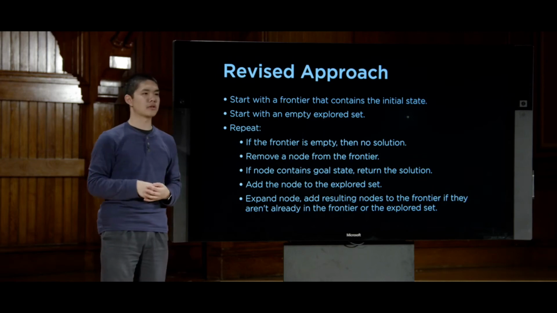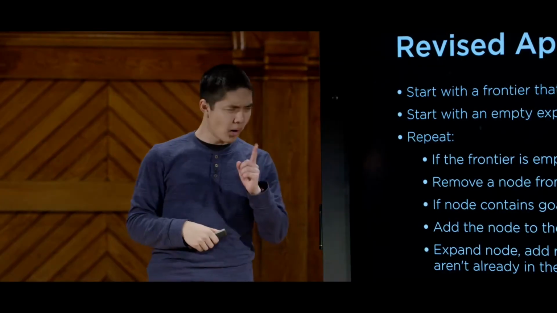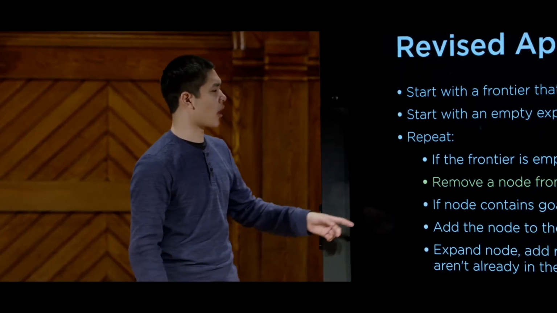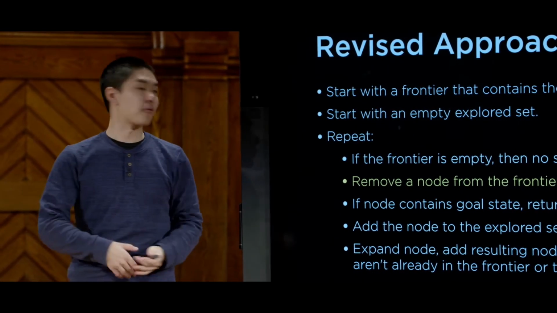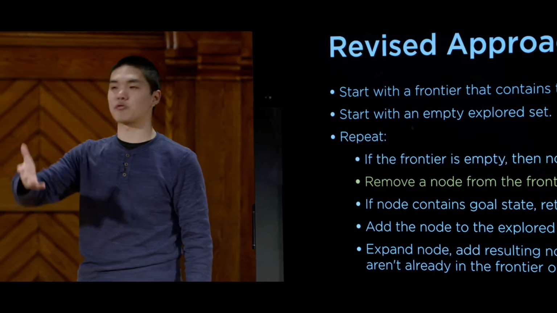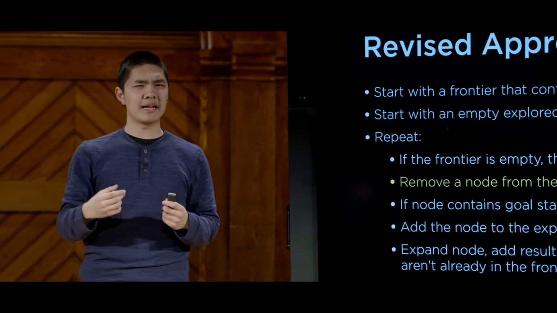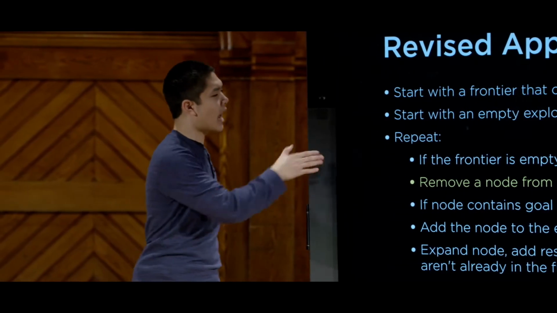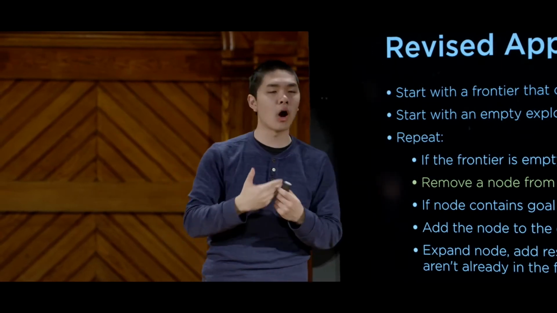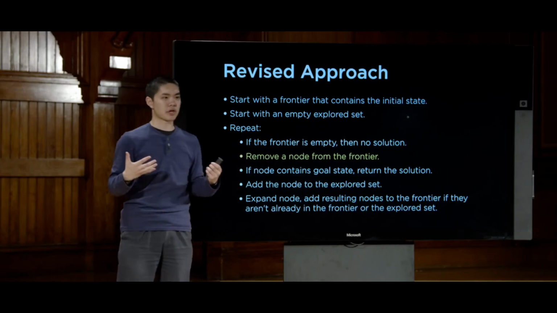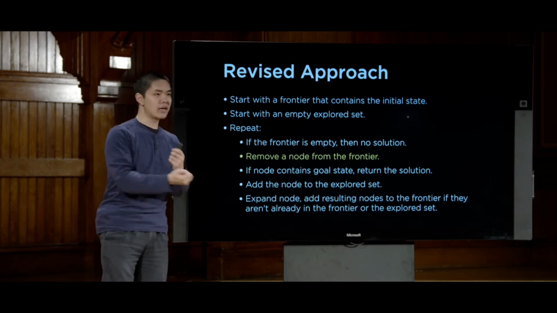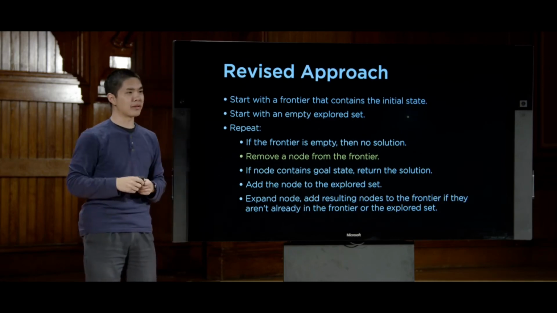And so that revised approach is ultimately what's going to help make sure that we don't go back and forth between two nodes. Now, the one point that I've kind of glossed over here so far is this step here, removing a node from the frontier. Before, I just chose arbitrarily, like let's just remove a node, and that's it. But it turns out it's actually quite important how we decide to structure our frontier, how we add and how we remove our nodes. The frontier is a data structure, and we need to make a choice about in what order we are going to be removing elements.